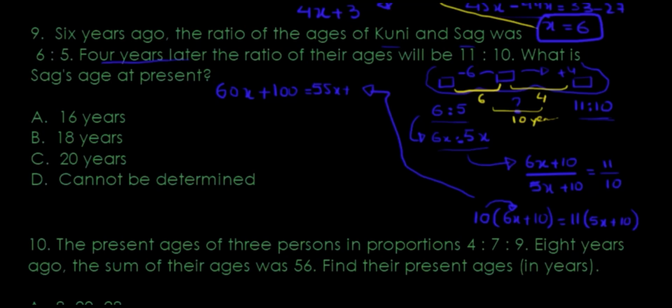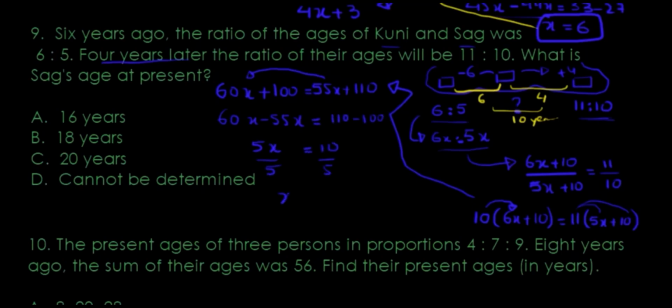55x plus 11 times 10, which is 110. Bring everything to the same side, regular numbers on one side, x numbers on the other. So 60x take away 55x is 5x, and 110 take away 100 is only 10. Let's divide both sides by 5, and I end up getting x as 5.